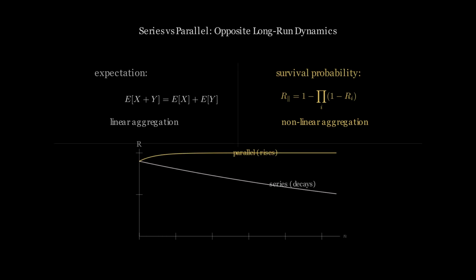A chain of components is only as strong as its weakest link. Every additional component in a series adds one more point of failure. More links means lower survival probability in the long run. In a parallel arrangement, the opposite is true. Each extra component gives the system one more chance to survive. The two topologies move in opposite directions as you add components.